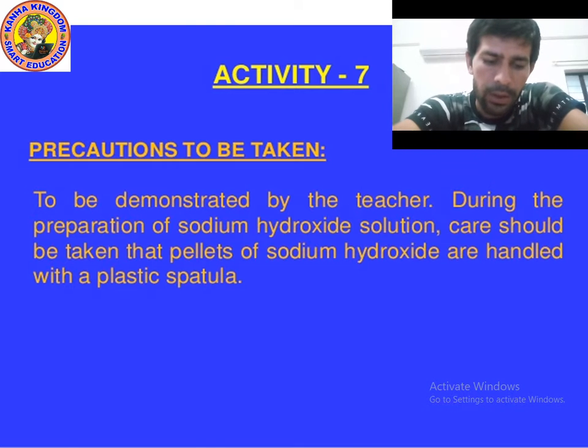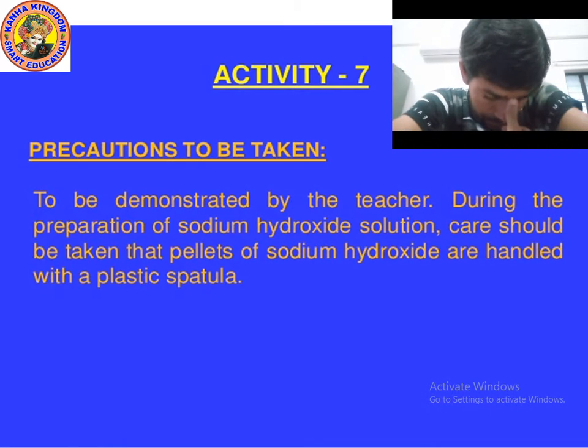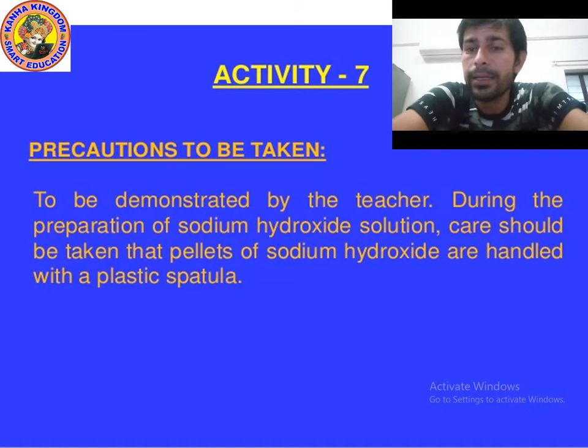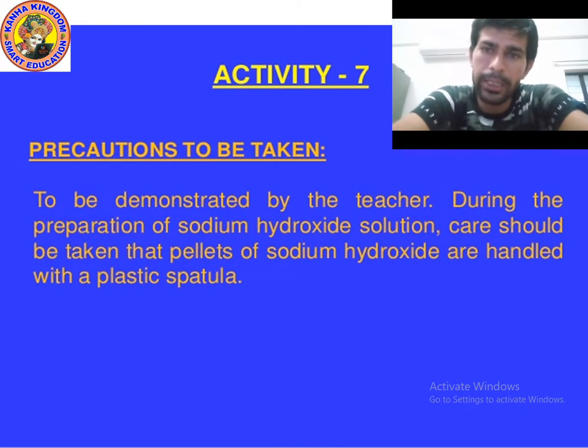Okay, so you can write down if you wish. I am giving you 10 seconds. So kids, this should be demonstrated by the teacher only. During the preparation of sodium hydroxide solution, care should be taken that pellets of sodium hydroxide are handled with a plastic spatula. Now let's move on to the next point.